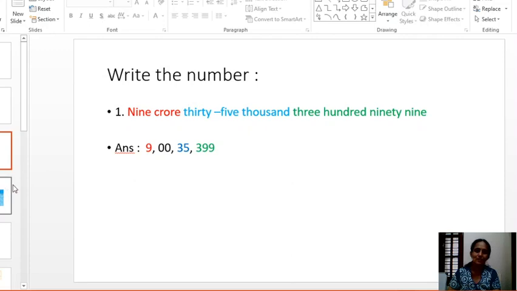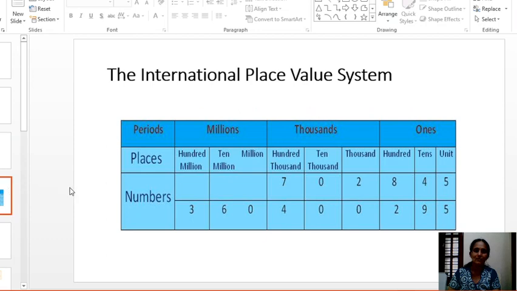So far we have learned 9-digit numbers in the Indian system. Now we will learn the international place value system. You should know to read the number in both ways. We will see the place value of the digits in the international place value system.